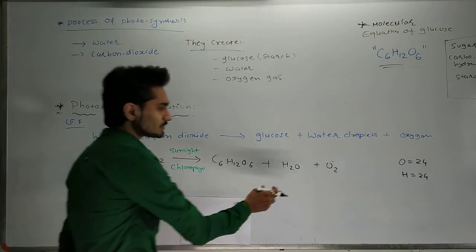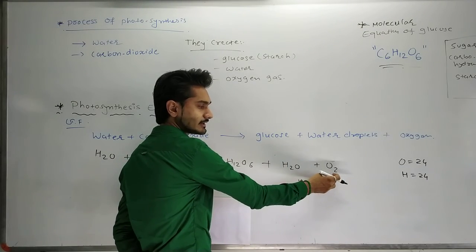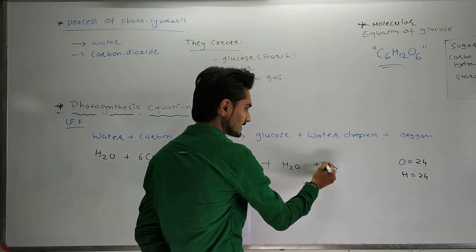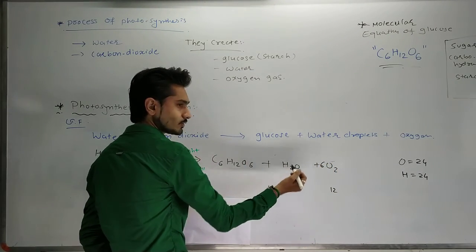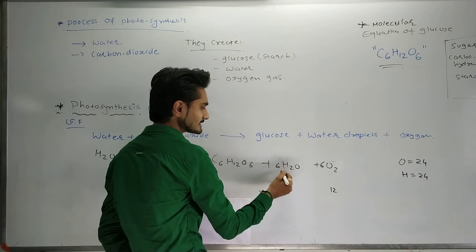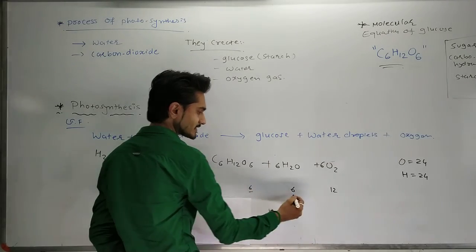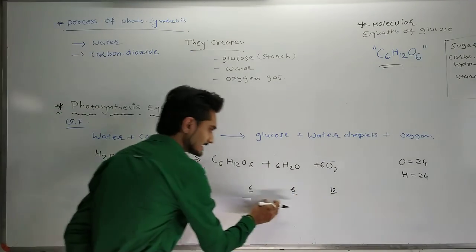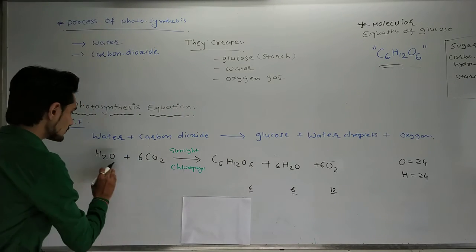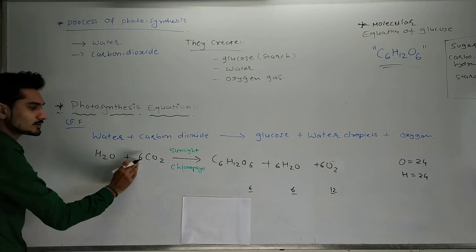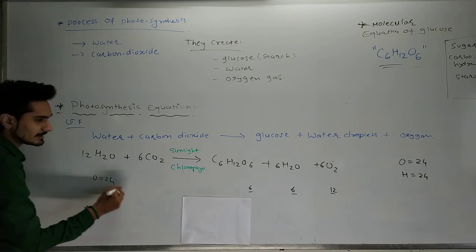First of all, if I want to make 24 oxygen here, only 2 is present, so if I put 6 here, it creates 12. Oxygen 1 is present here, and if I put 6, it is also 6 here, and 6 is already present here. So if I take 24, it balances the equation. Then oxygen here is 12, and if I put 12 here, it creates 24 here and 24 here.